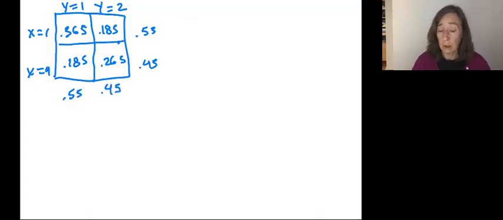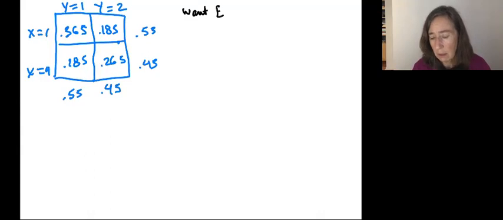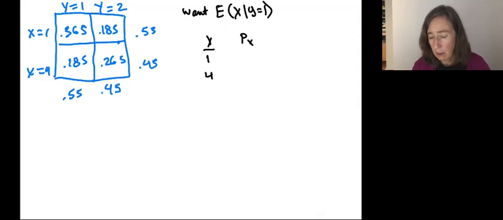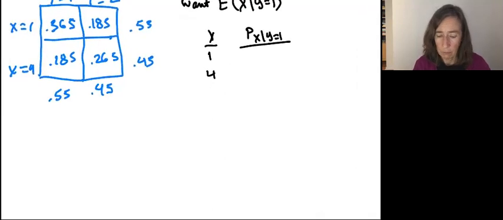Getting back to our main thing, what we want is the expected value of X conditional on Y equals 1. So for that, we want the PMF of X conditional on Y equals 1. So that's going to be X of 1, 4, and we want P of X conditional on Y equals 1 here.